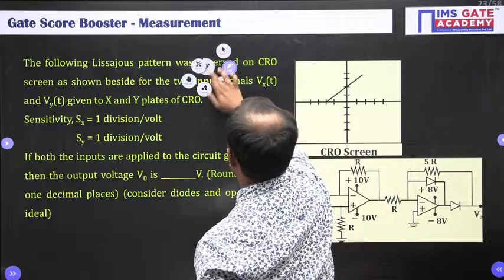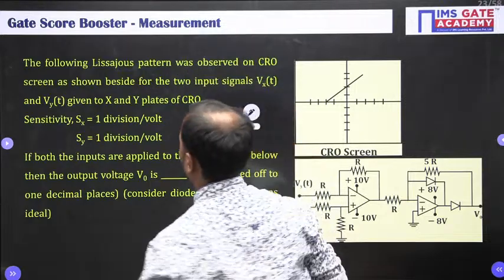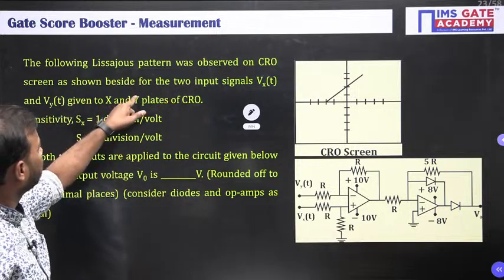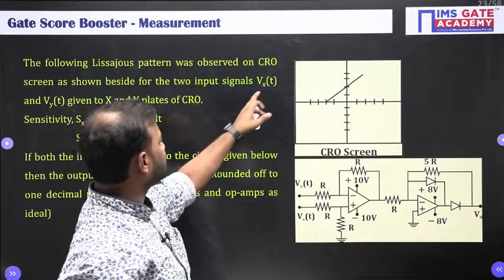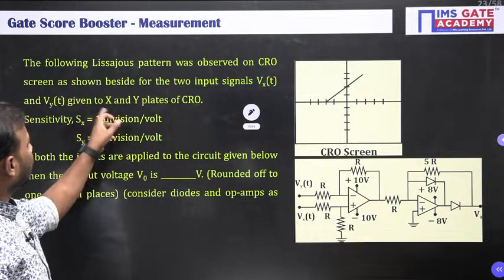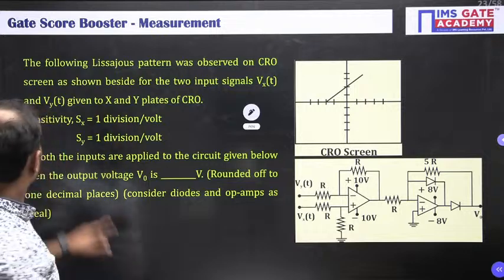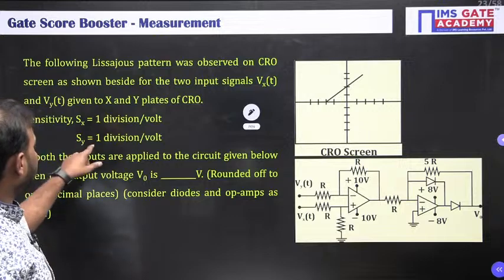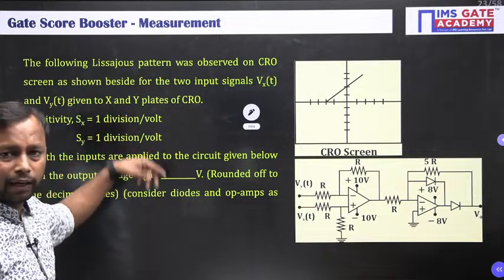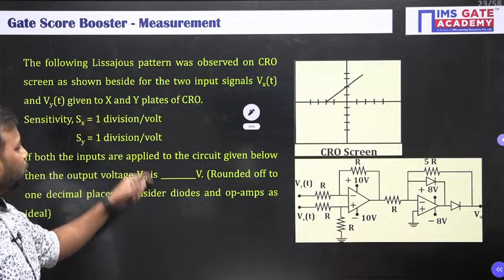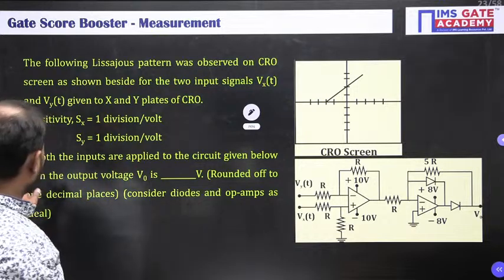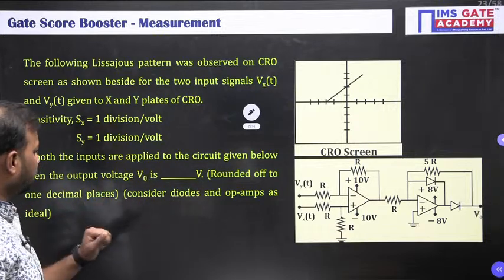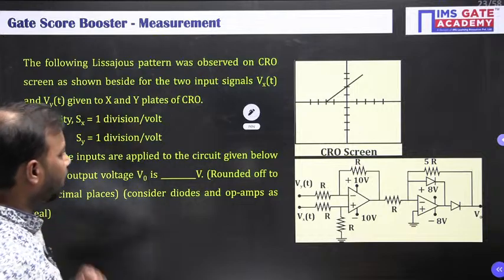which is again from CRO. The following Lissajous pattern was observed on the CRO screen as shown beside for the two input signals Vx of t and Vy of t given to the x and y plates of the CRO. Sensitivity Sx equal to 1 division per volt and Sy equal to 1 division per volt, means here the sensitivities are both the same. If both the inputs are applied to the circuit given below, then the output voltage V naught is dash volt rounded off to 1 decimal place. Consider diode and op-amp as ideal ones.